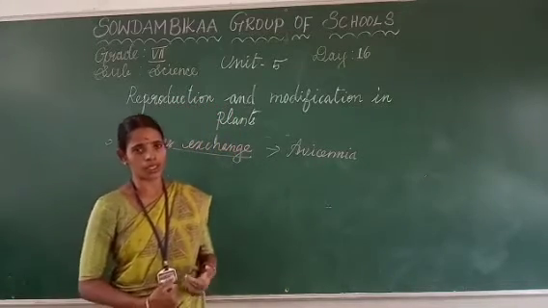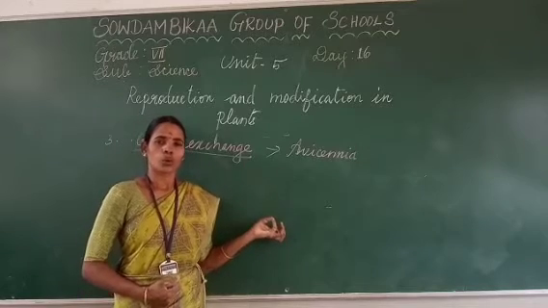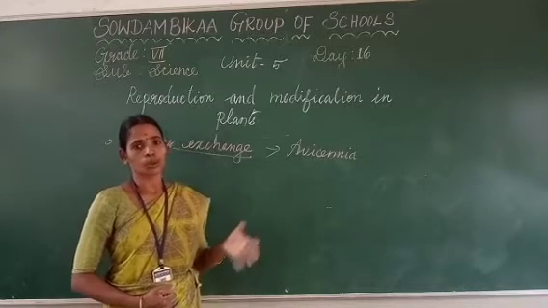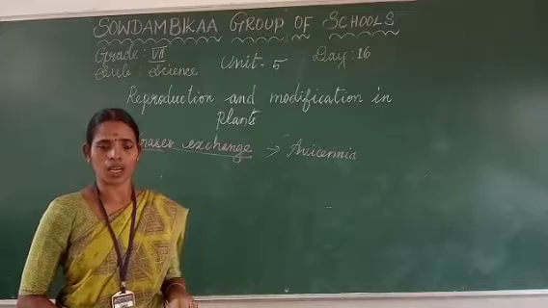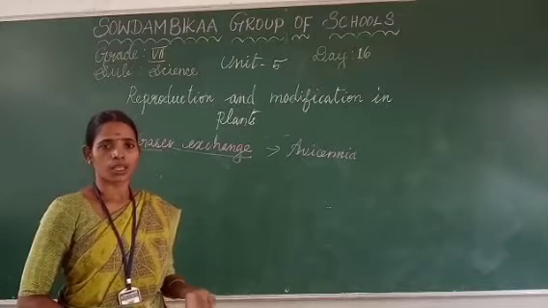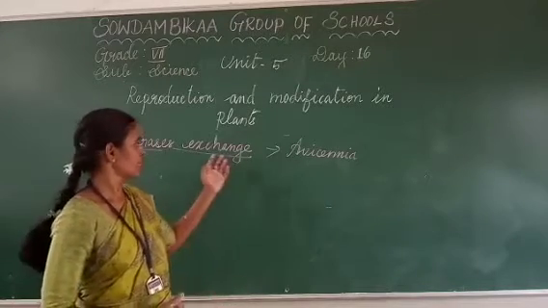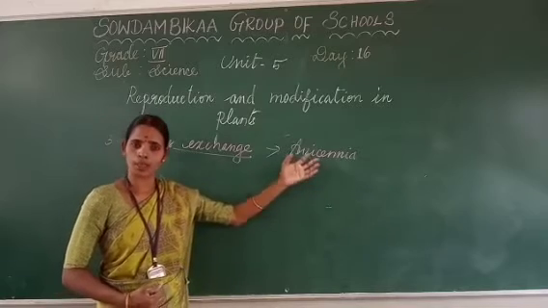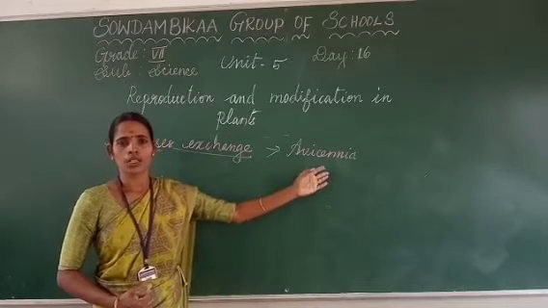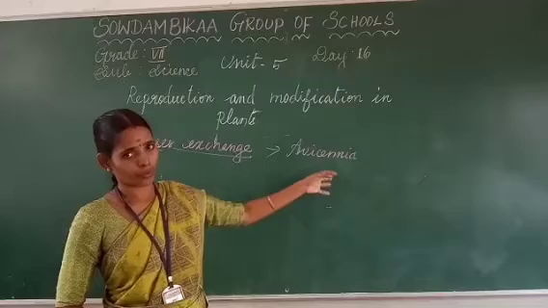How are we breathing? In all plants, is the root part present above the soil or below the soil? Below the soil only. But Avicennia is a tree which grows in mangroves or swamps.